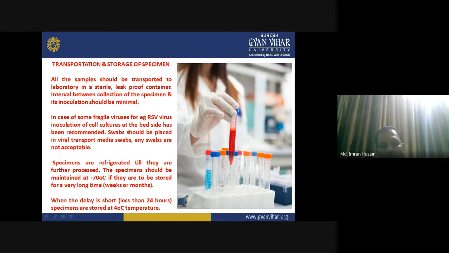The specimens should be maintained at minus 70 degrees centigrade if they are to be stored for a very long period of time, like weeks and months.